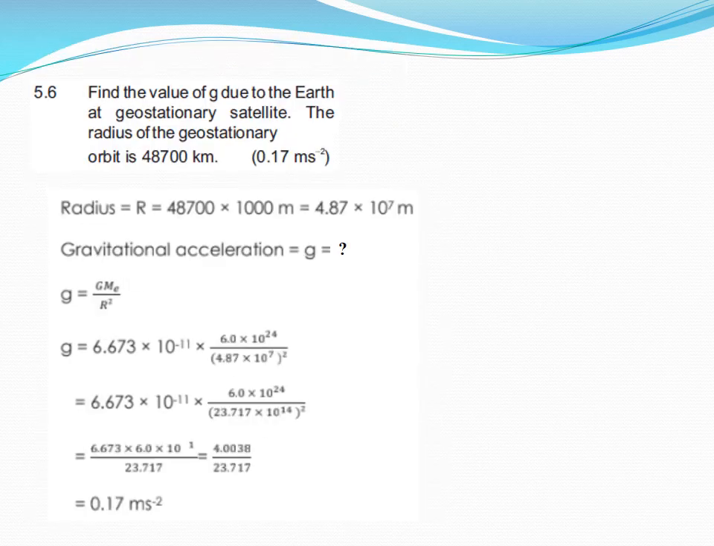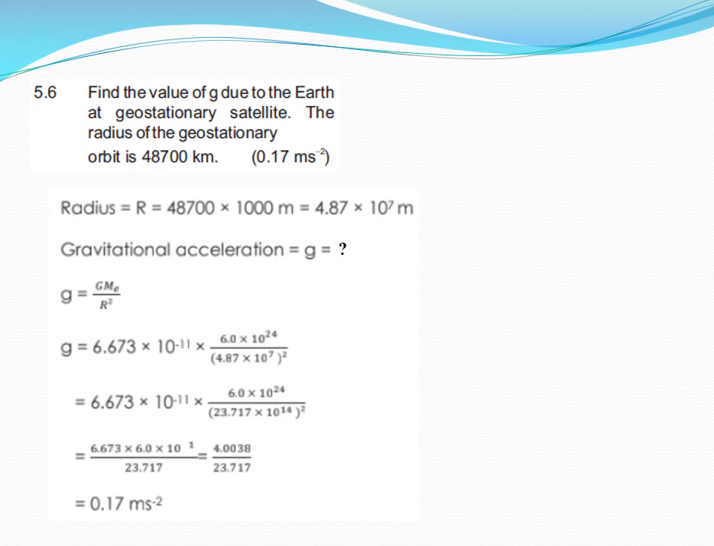Now 5.6. Find the value of g due to the earth at a geostationary satellite. The radius of the geostationary orbit is 48,700 km. So here radius is given as 4.87 into 10 to the power 7 meter, and it is the radius of the orbits where geostationary satellites are orbiting, and we have to find the value of g, meaning acceleration due to gravity.